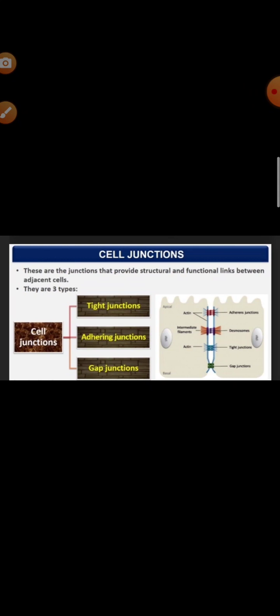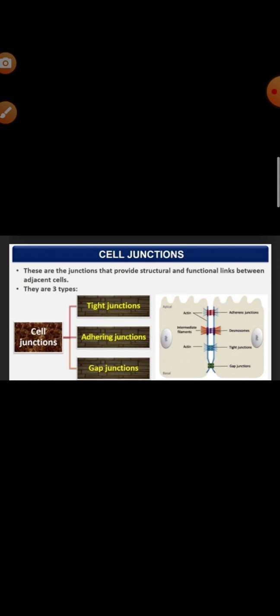First is the tight junction, second is the gap junction, third is the adhering junction. So what are these tight junctions? The membranes of the adjacent cells become tightly pressed or fused together and check the leakage of substances from one cell to the other. This is the tight junction.